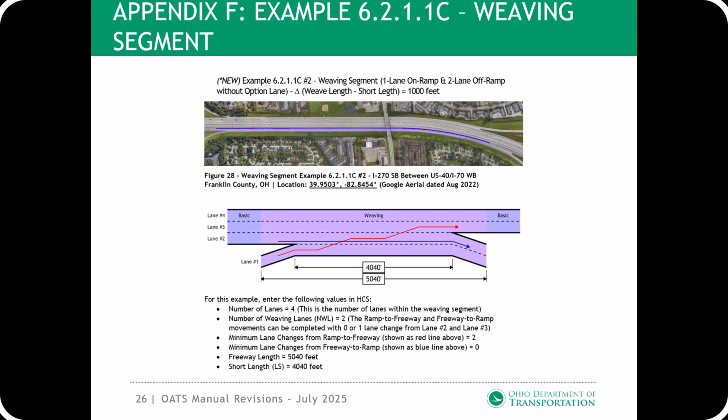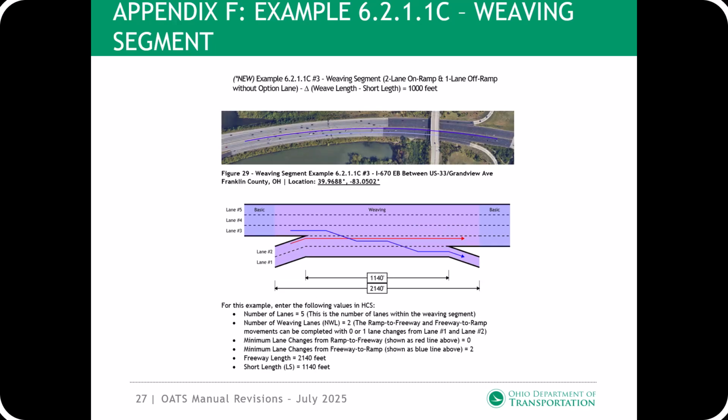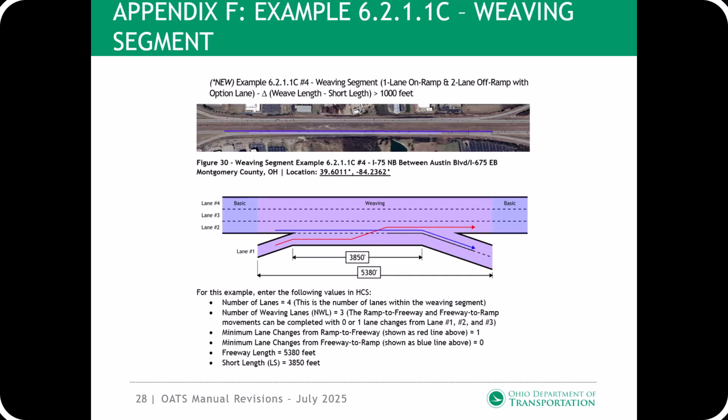Example number 2 shows a weaving segment with a one-lane on-ramp and a two-lane off-ramp without an option lane. Example number 3 shows a weaving segment with a two-lane on-ramp and a one-lane off-ramp without an option lane. Example number 4 shows a weaving segment with a one-lane on-ramp and a two-lane off-ramp with an option lane.